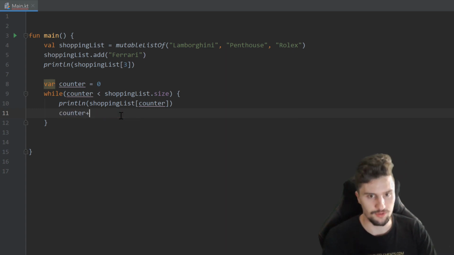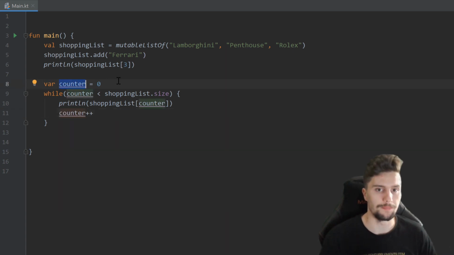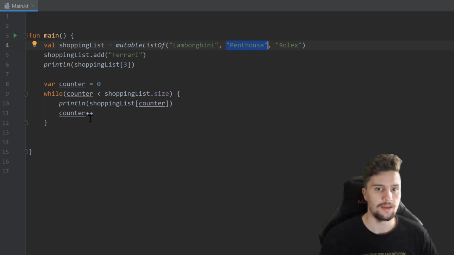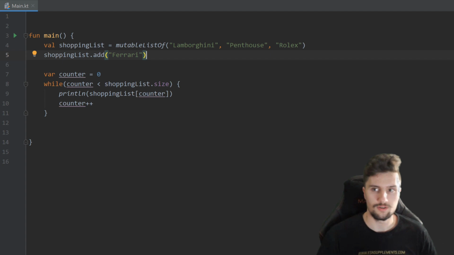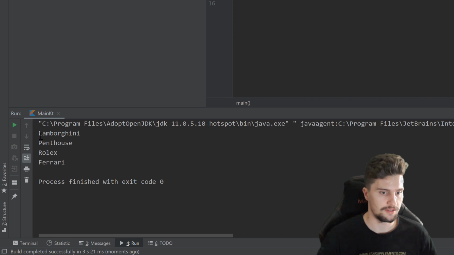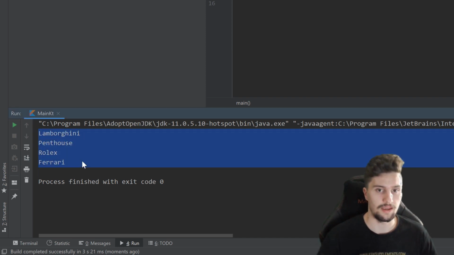We can just write counter plus plus, and that will just increase that variable by 1. So we'll just start with counter equal to 0 for the first index of that list. Then it will print that first index, it will increase the counter, so in the next iteration this counter will be 1, so we will print that item instead. Then we will increase it again, so we print that item instead, and so on and so forth. So let's actually just remove this print line statement here and run our program and take a look in the console. So now you can see it prints all the items in our list as expected.